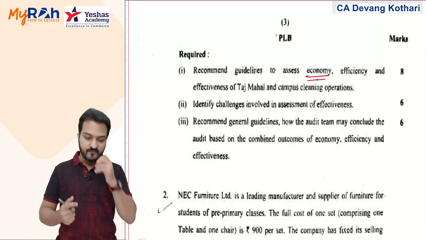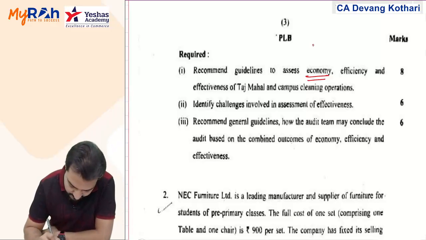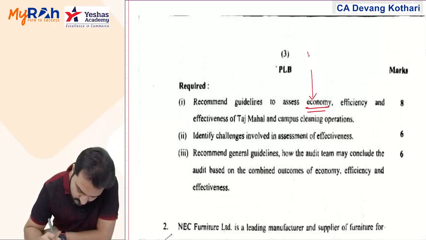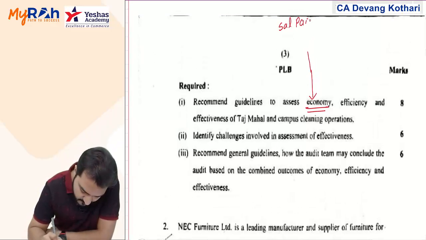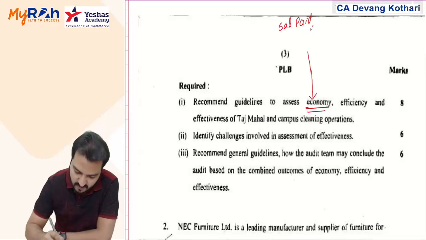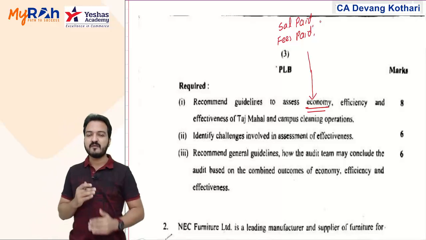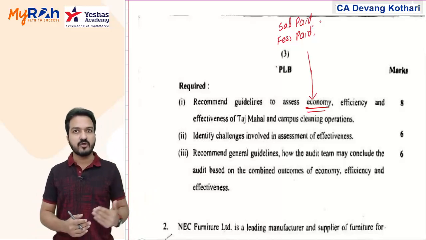Well, for that matter, what I can recommend is you keep a track of salary paid to the Nagar Nigam workers, or fees paid to the contractor. You keep a track of salary paid to the workers, fees paid to the contractor.